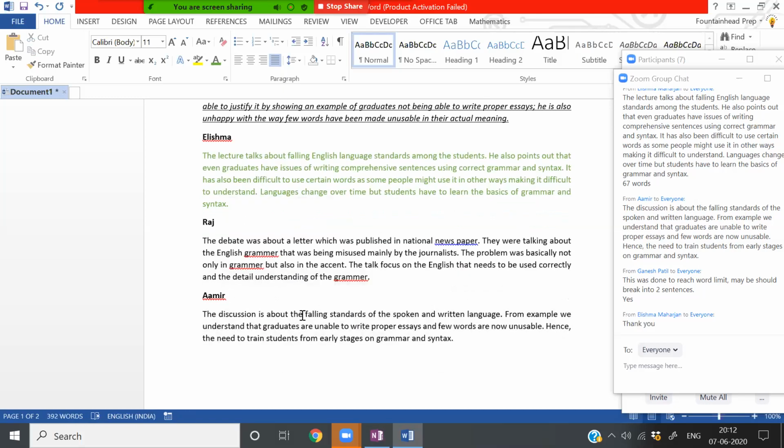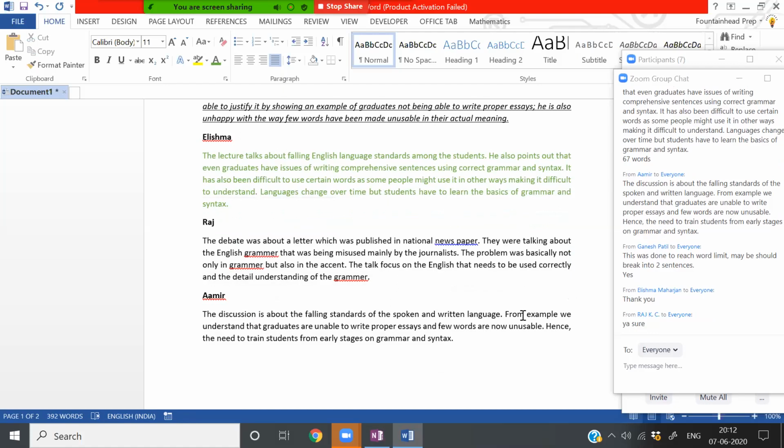Amir, the discussion is about following standards of spoken and written language. From the example, we understand that graduates are unable to write proper essays and few words are now unusable. Hence, the need to train students from early stages on grammar and syntax. So is this a complete sentence? Amir?